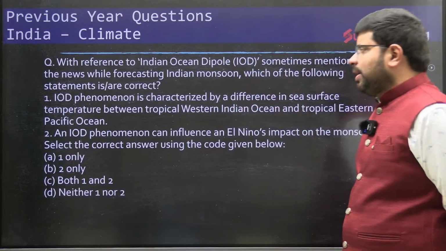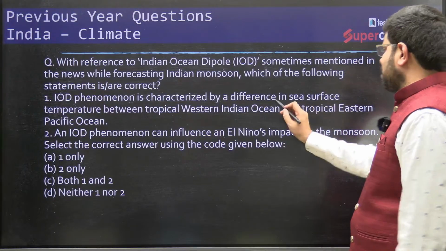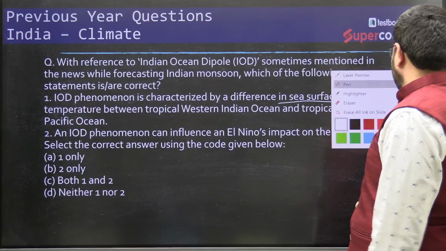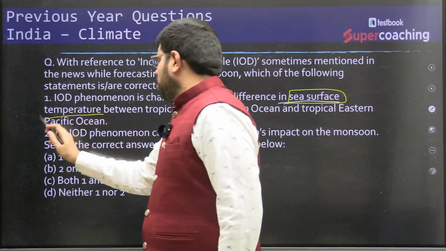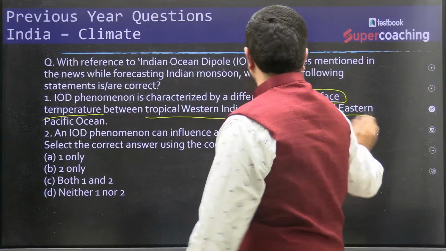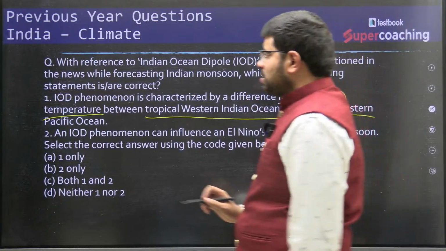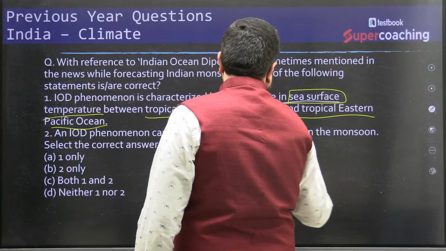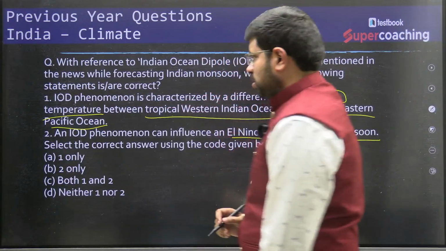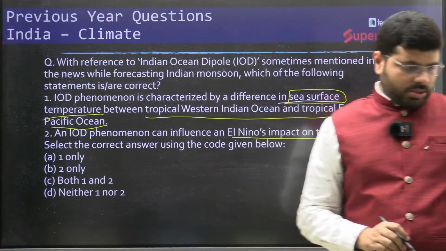Now you see, the Indian Ocean dipole is a phenomenon characterized by difference in sea surface temperature between the tropical Western Indian Ocean and the tropical Eastern Pacific Ocean. The Indian Ocean dipole can influence an El Nino's impact on the monsoons. These are the statements, right?